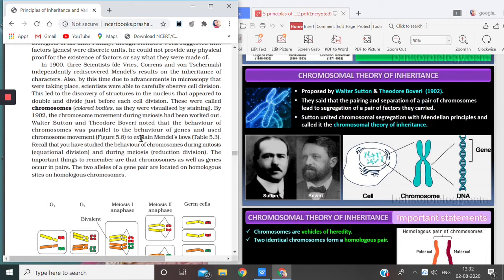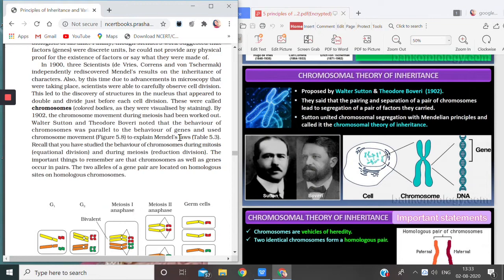Because Mendel himself could not explain, he gave the law, but he could not explain. Whenever a person gives a statement, he is asked by others to prove whatever he is saying.